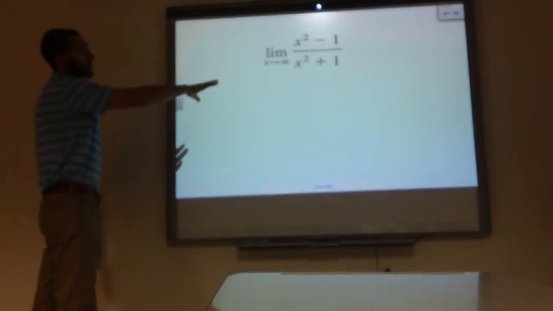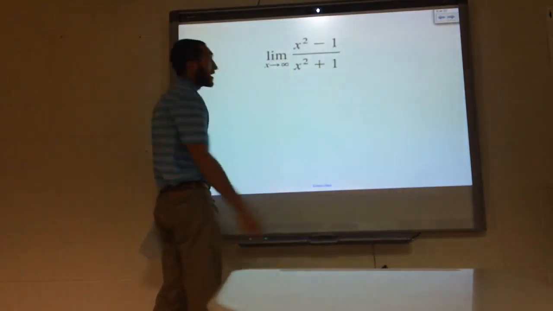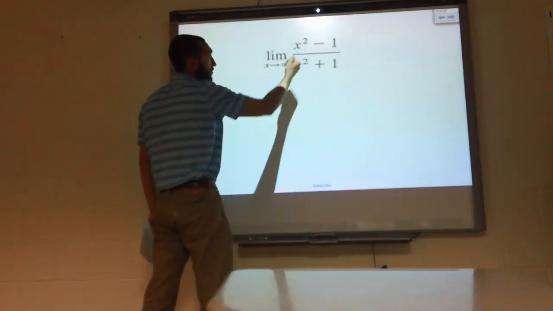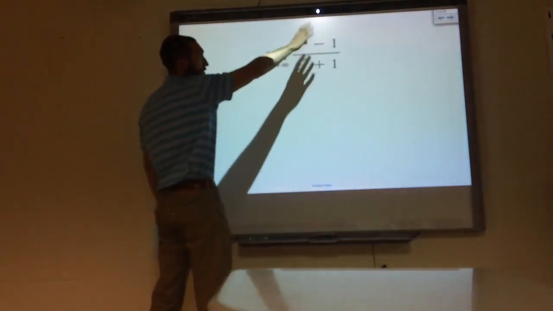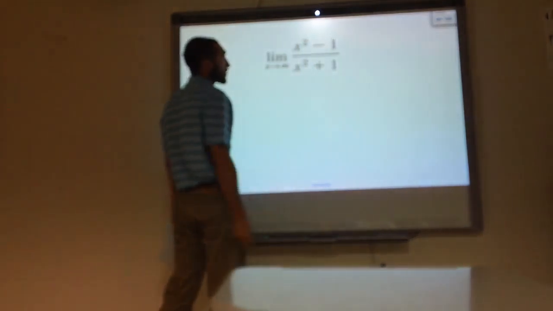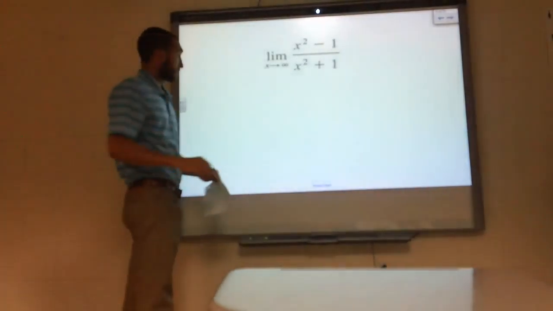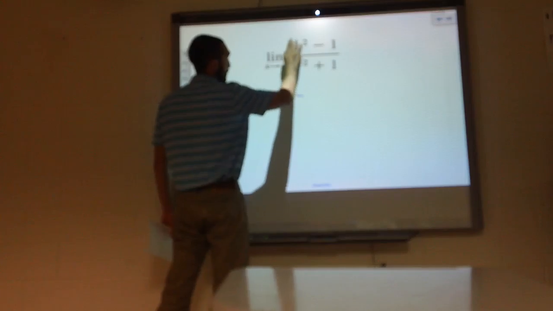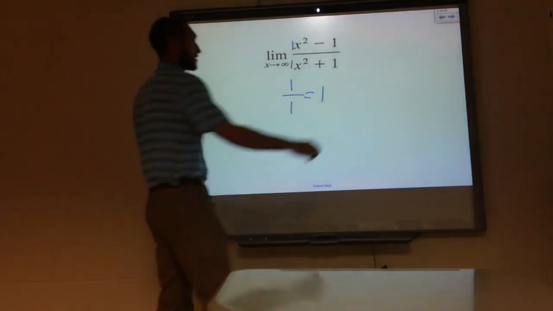Okay, and what our video showed us last night, a whole lot easier than trying to do the limits of each individual one, would be to look at the degree of each of the variables. This has a degree of 2, this has a degree of 2, so when you're talking about infinity, the ones really don't mean anything. When you're talking about millions, the ones don't mean anything. So we just look at the degrees here, they're equal, so we just take the ratio of the two coefficients. In this case, they're both 1, so my limit's going to approach 1. It's like I have 1 over 1 because my leading coefficients are 1. That easy.